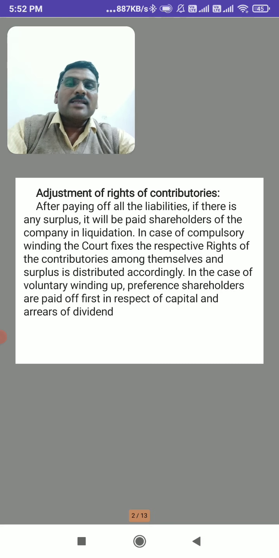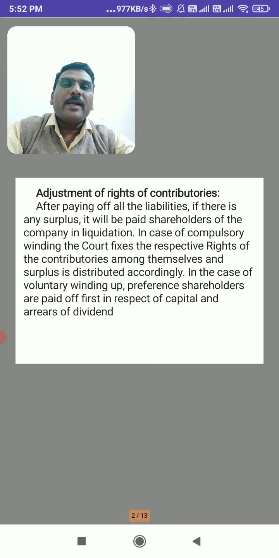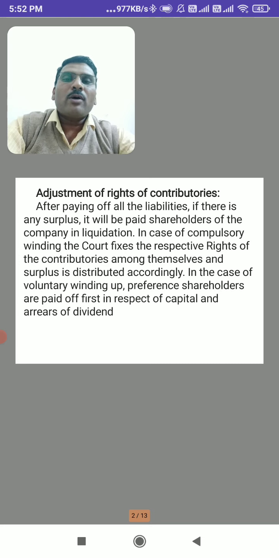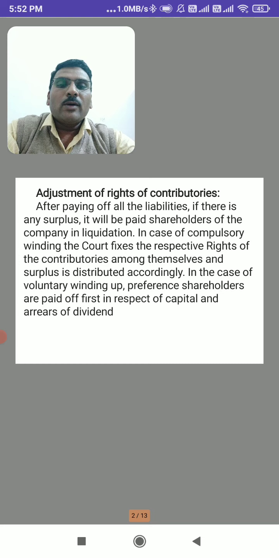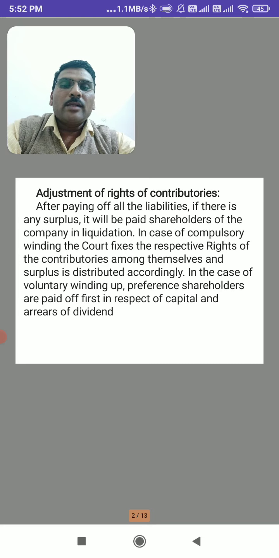If any surplus remains after settlement of all the parties, that surplus is distributed among the shareholders. In case of compulsory winding up, the court fixes the respective rights of the contributories among themselves.